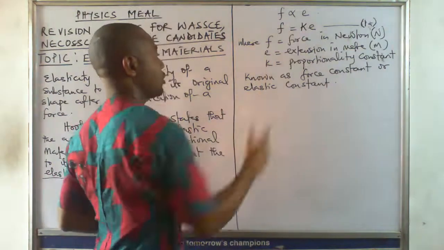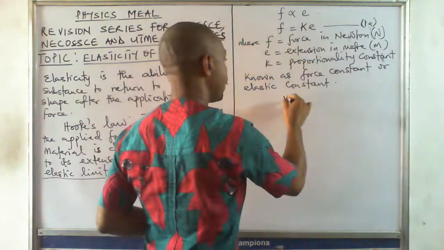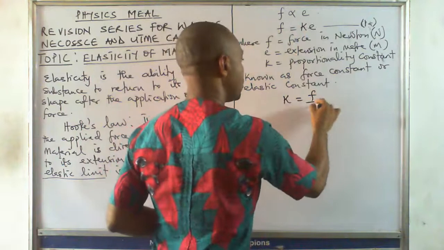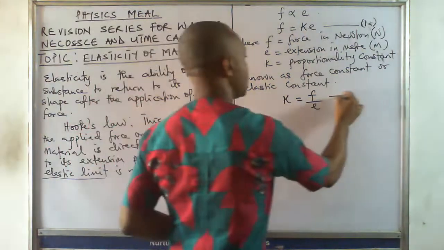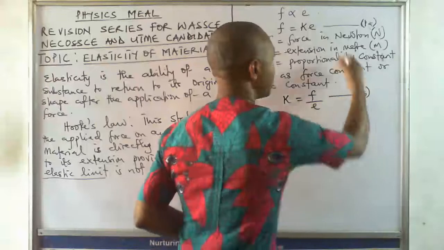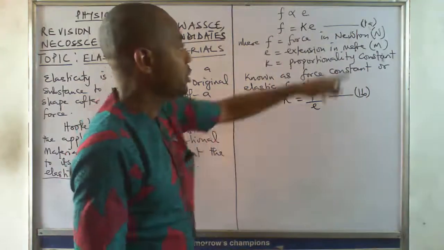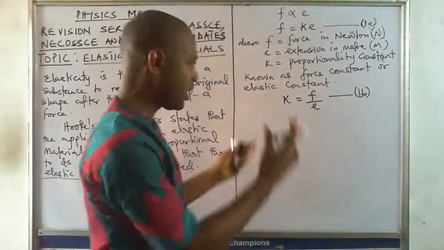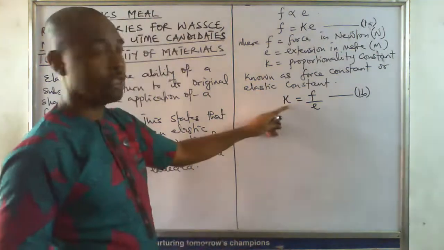Now K is our constant. If you make K the subject of formula here, we're going to have K is equal to force over extension. Let me call this equation 1B. It's just about transposition, change of formula. That's why I just call this 1A and 1B. Take note of them. Now, what can possibly be the unit of force constant?